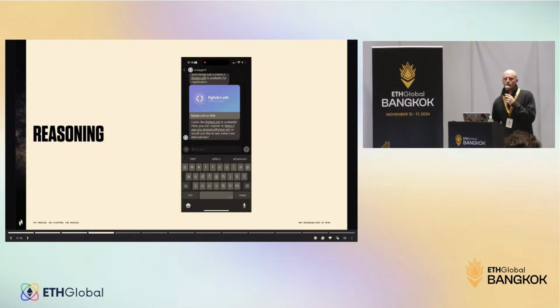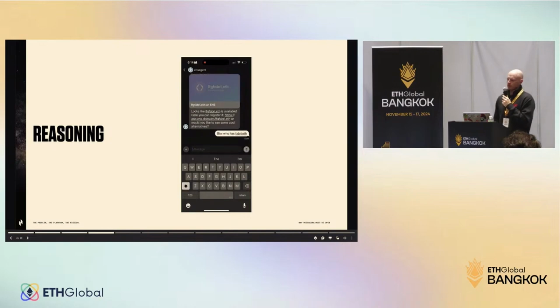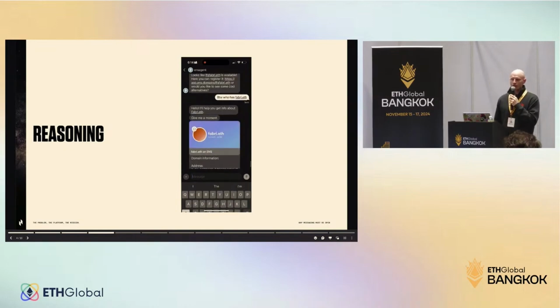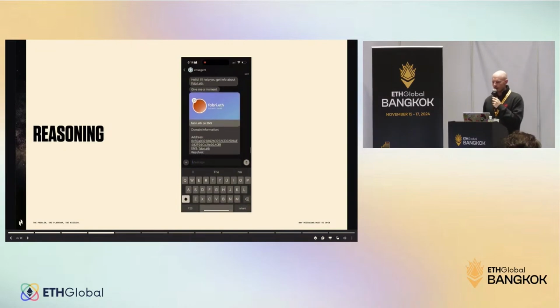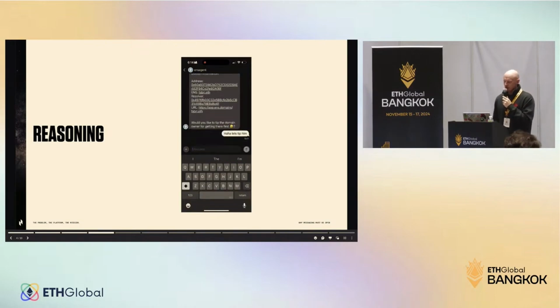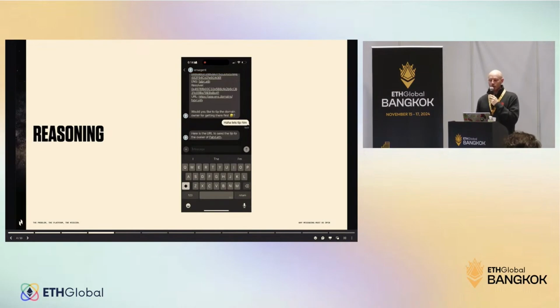Yeah, so I was curious. Who's the owner of Fabri? Because my name is Fabri, so I wanted to know more about this owner. Apparently, we can get the domain information. It's also fetching from the ENS APIs. And it's asking me if I want to tip him for getting there first. Sure, let's tip him. And this is just to show that I'm able to tip from an agent. I'm able to perform a transaction.